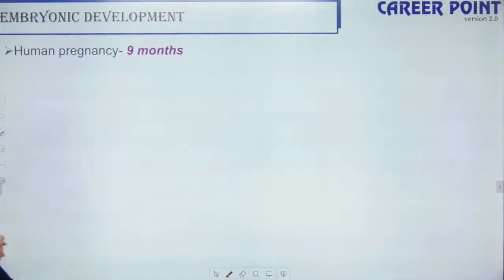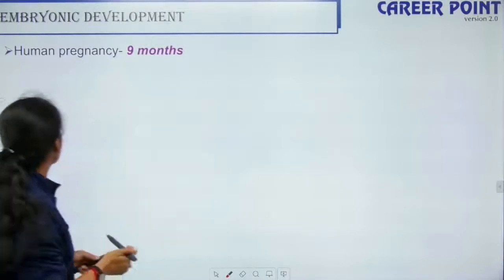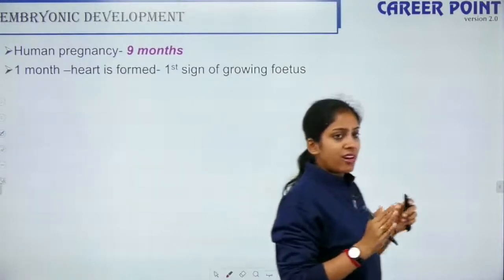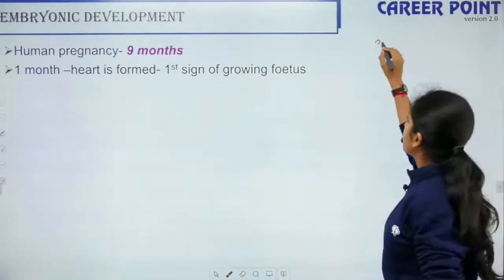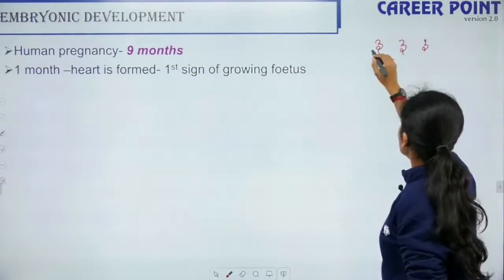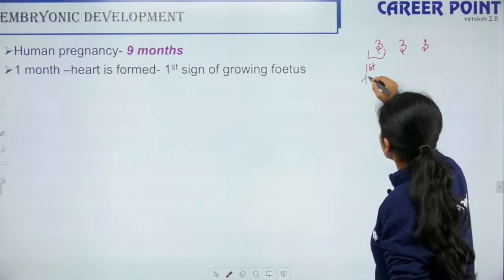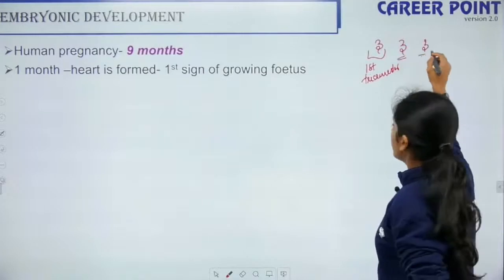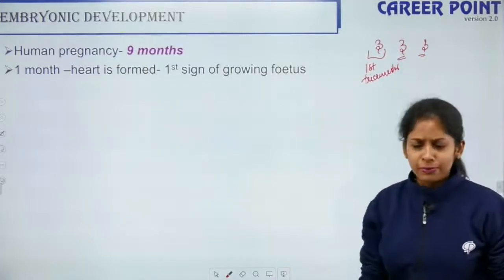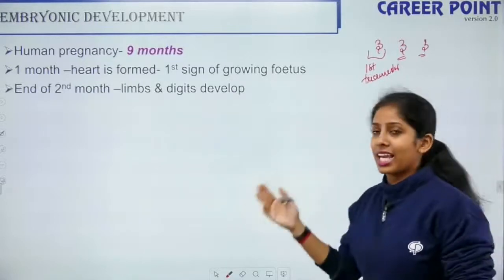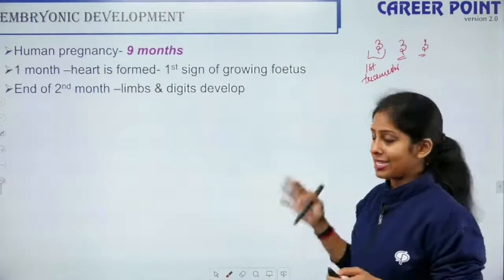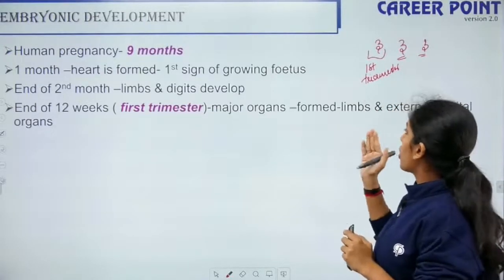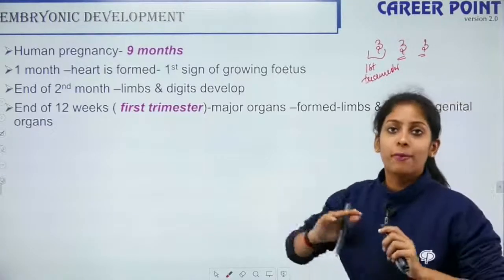Right? So the human pregnancy lasts for about 9 months, that is your gestation period. It is divided into periods of 3 months: first 3 months, second 3 months, third 3 months. The first 3 months is called the first trimester. This is the second and this is the third. At the end of the first month, the heart is formed, that is the first sign. In the second month, the limbs and the digits, that is the legs and the hands, the fingers are formed. At the end of the 12th week, that is the first trimester, major organs are formed, that is limbs and external genitalia are properly formed.